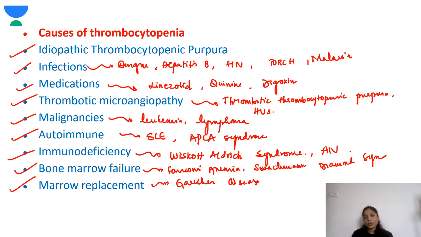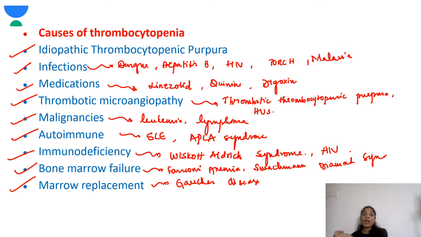So, coming to the causes of thrombocytopenia. You have to remember with these headings, it will help you to remember better. The main cause of thrombocytopenia in a child is idiopathic thrombocytopenic purpura. Then the infections, the very common infections which present with thrombocytopenia are dengue, malaria, hepatitis B, HIV, various TORCH infections. The very important one at present, we think, is dengue. In infections like dengue, you have to do regular monitoring of platelets and the PCV.